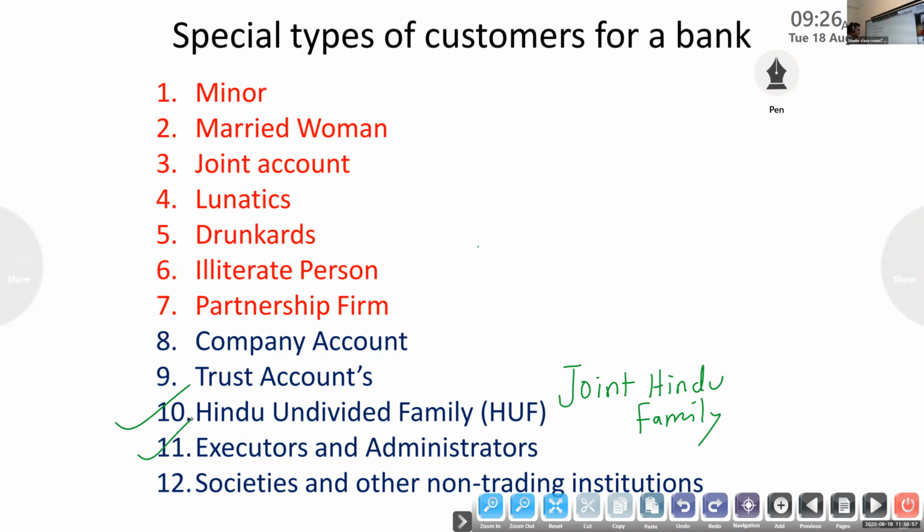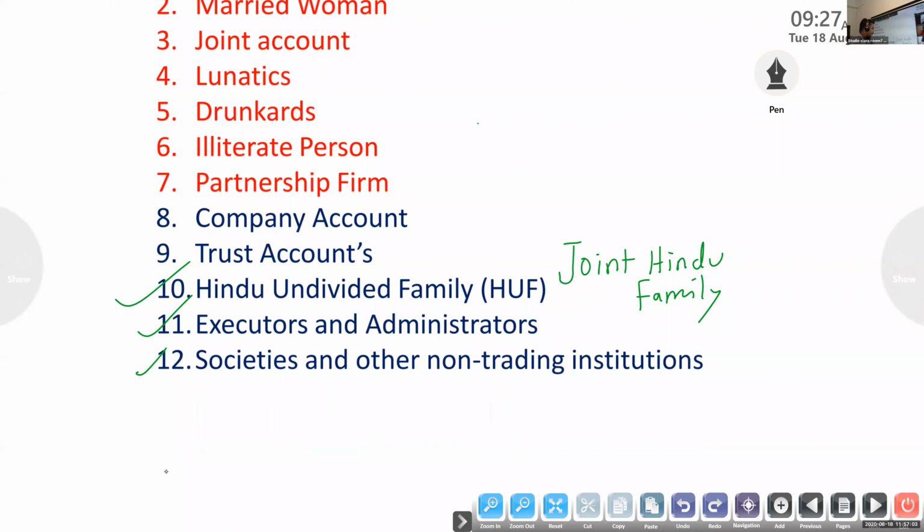Then executors and administrators. Last one, societies and other non-trading institutions. Then after that, the types of customer will be over.